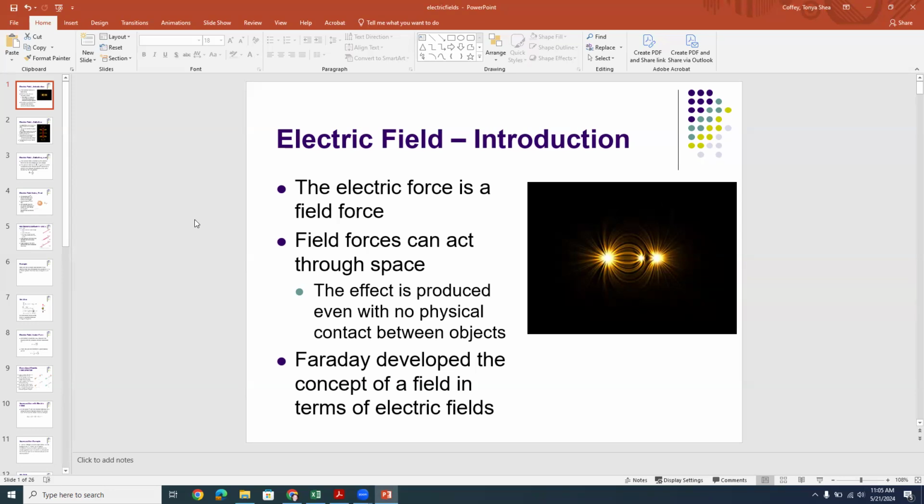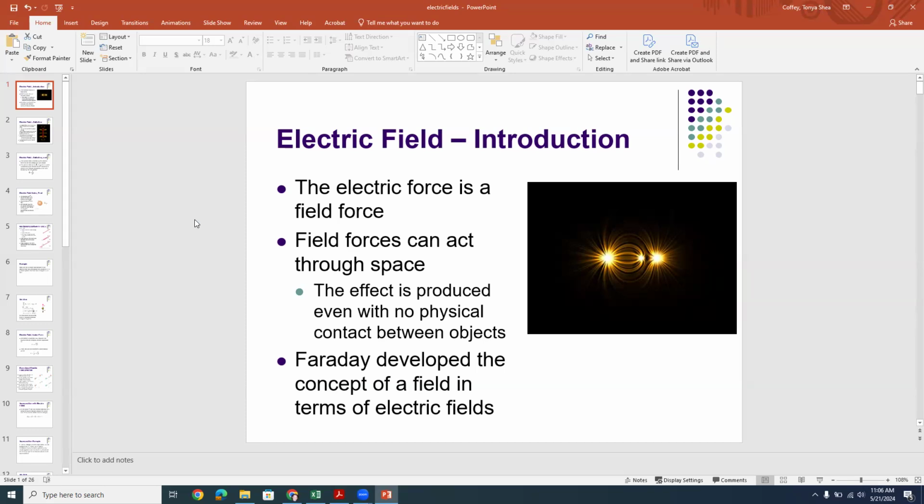Now, there's four fundamental forces of nature: the electromagnetic force, gravity, the strong force, and the weak force. Gravity is covered a lot in Physics 1, and we're covering the electromagnetic forces in Physics 2. And strong and weak forces are usually covered in more advanced physics classes. But all of these forces are field forces. In other words, they can act at a distance without physical contact between the objects. So the electric field is no different. They can act through space, no physical contact.